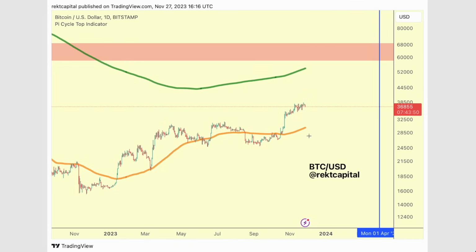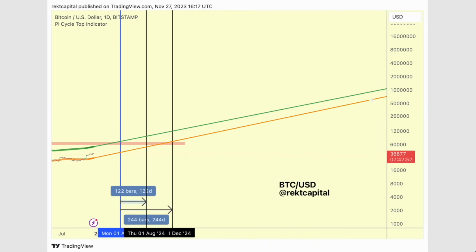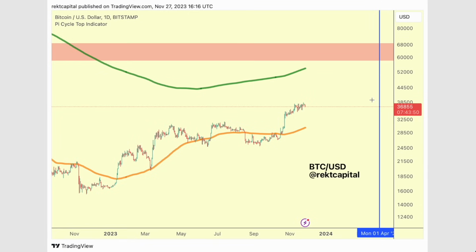And so this is going to be chasing the green moving average throughout the next 2 years. So right now, at this point in time, if we were to extrapolate the moving averages, we can't come up with a bull market peak date because they're just going in parallel for ages and ages. But once we see more inflection on this moving average as price goes up, we're going to have an intersection at some point of these moving averages in the future.